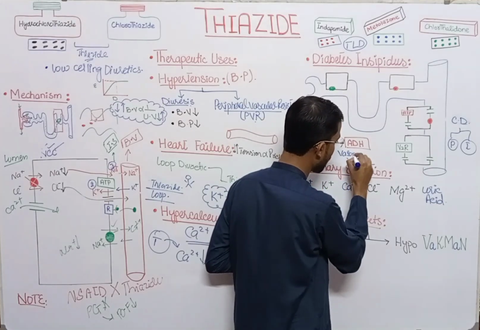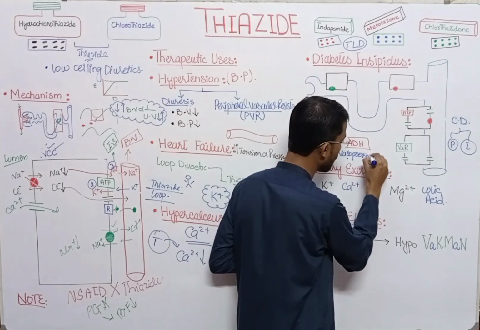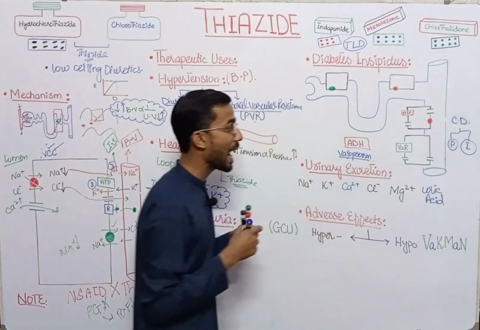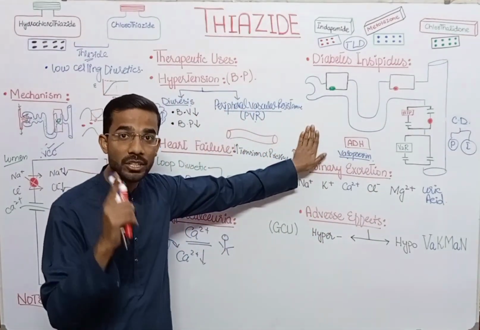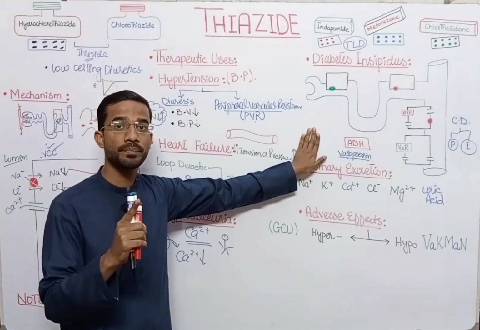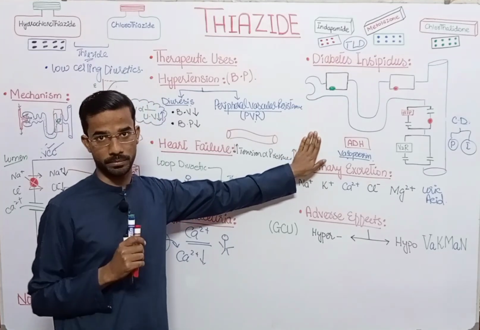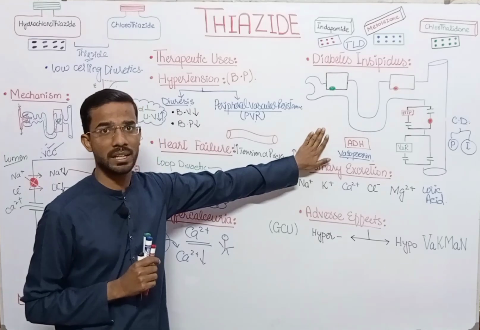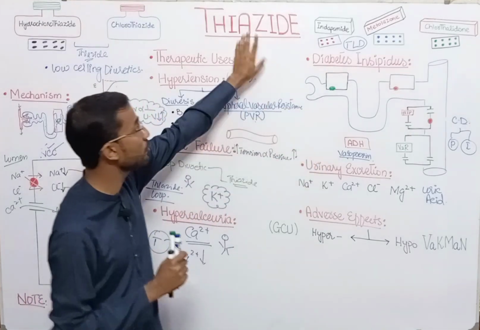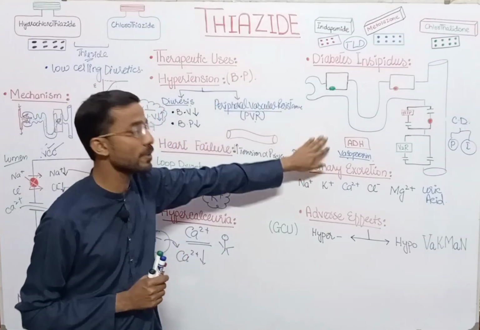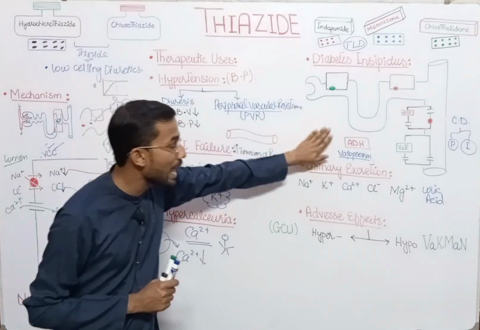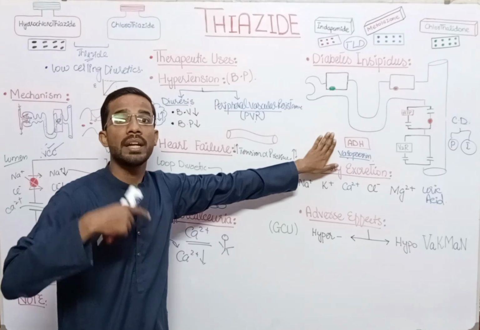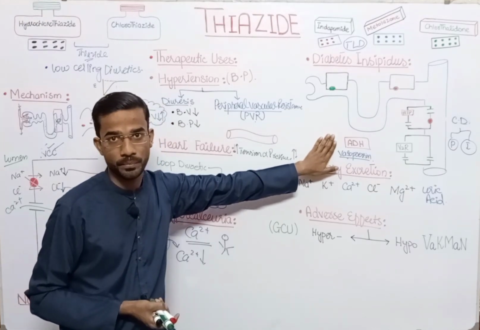Another name of this hormone is vasopressin. Antidiuretic means against the diuretic. It is actually involved in the reduction of urine. This is opposite to the thiazide. This is the enemy of thiazide. It works opposite to the thiazide. Thiazide increases the volume of the urine, but ADH is involved in the reduction of the volume of the urine.